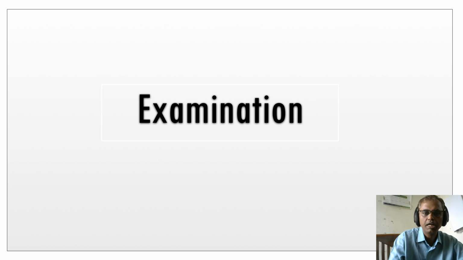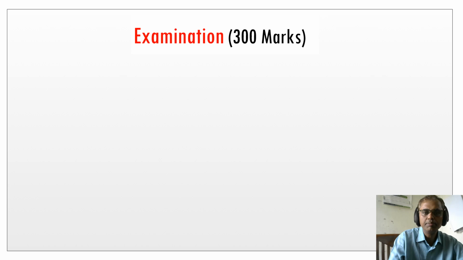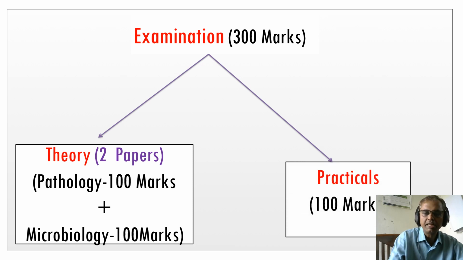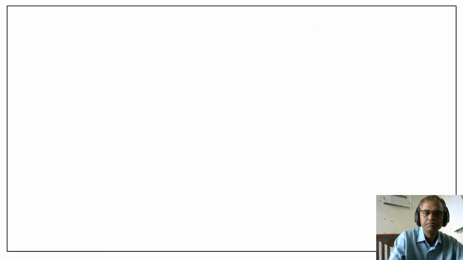At the end of second BHMS, we are going to appear for the examination. The examination total is 300 marks. Two hundred marks are for the theory papers: 100 marks for pathology, with 50 marks for general pathology and 50 marks for systemic pathology, and 100 marks for microbiology. The division of marks I will explain in further classes. And the practical is 100 marks. So there are 300 marks in total, and the pass mark is 150. So that's about pathology and microbiology.